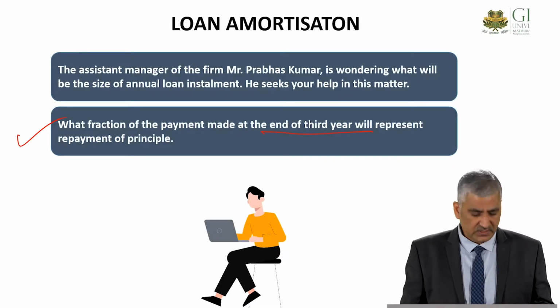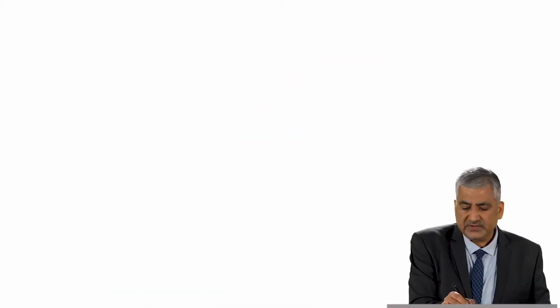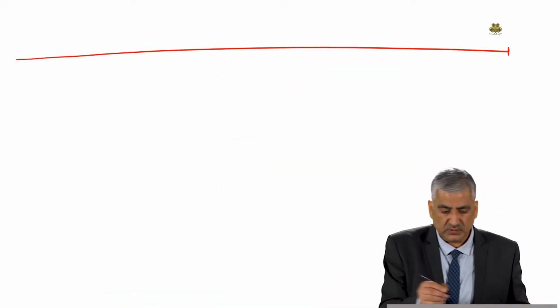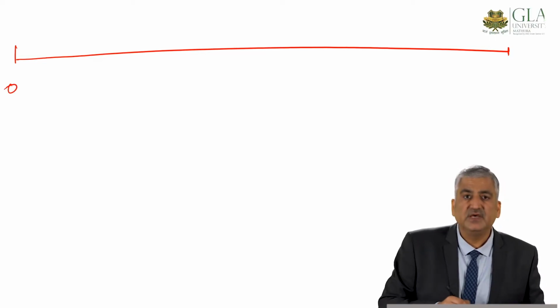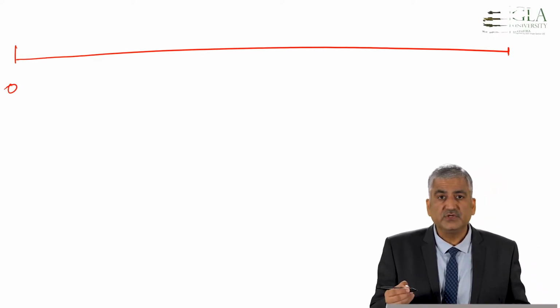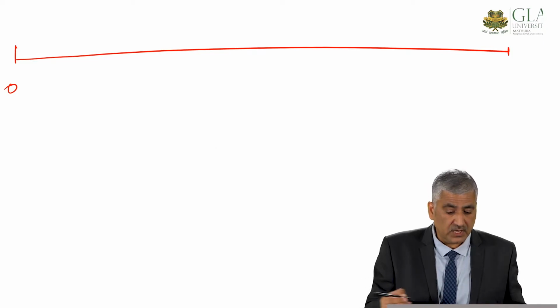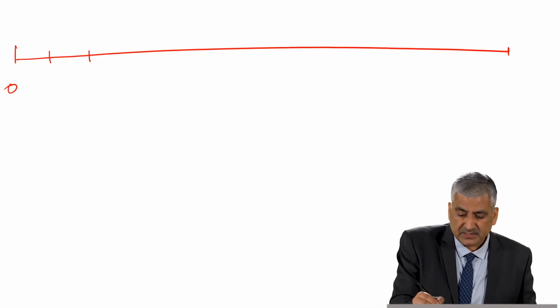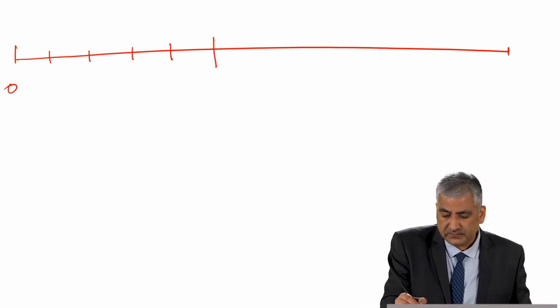So let's move on. To have a better understanding, I'm going to put the whole thing on a timeline. Perhaps that will become very handy in understanding the whole situation. Today we are here, and the loan repayment would start 5 years from now. So 1st year, 2nd year, 3rd year, 4th year, and 5th year, right?